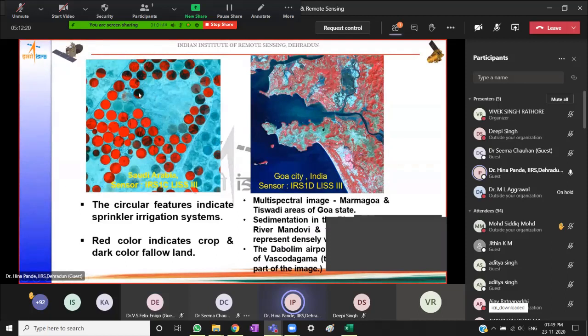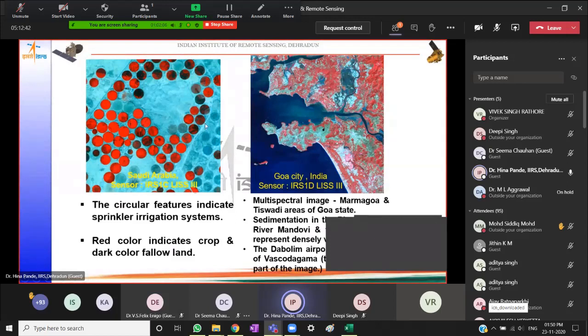Dark features indicate more moisture. Light features, the red ones, indicate they have crop in them. These light toned ones are lying fallow. This has more moisture. This is drier. The darker portions indicate moisture, as I said.